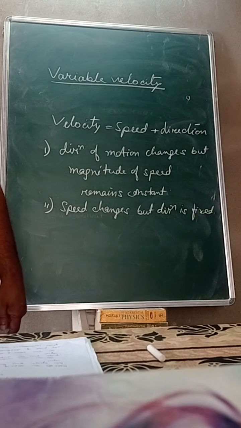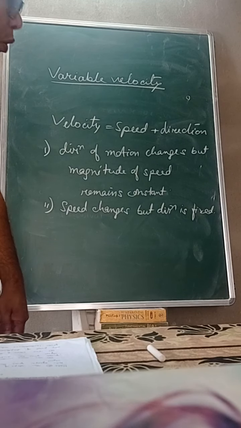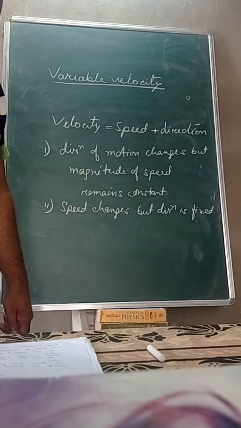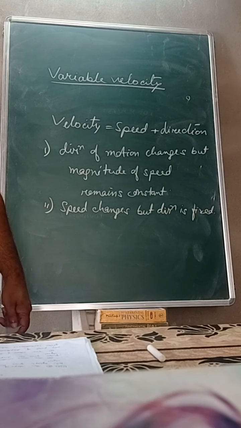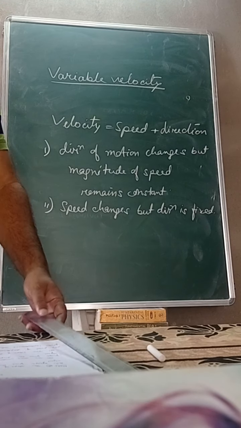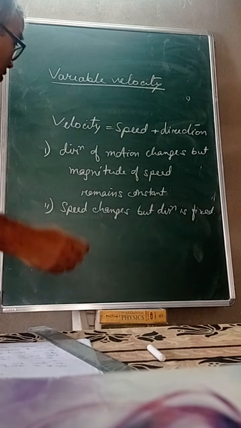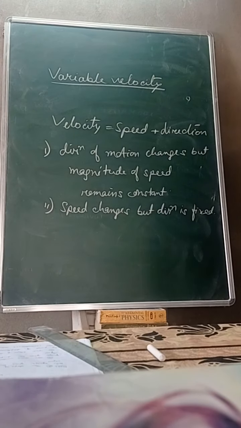Number 3: both the magnitude of speed and direction of motion change. Then also velocity changes. That is called the variable velocity.